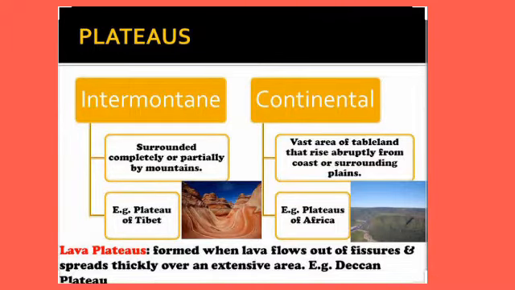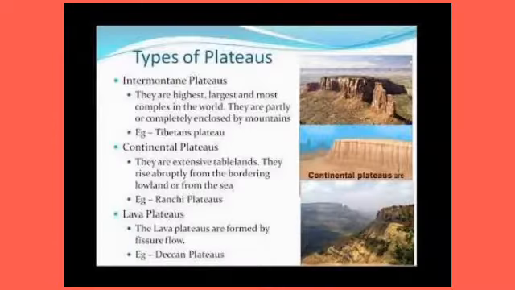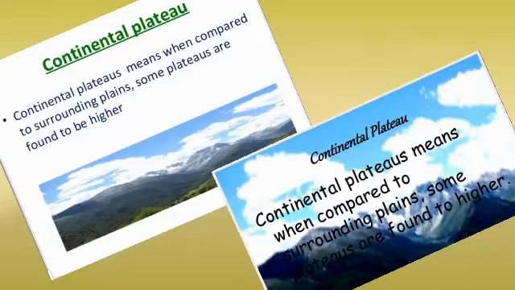On the basis of their origin and location, plateaus can be broadly classified into the following types: intermountain plateaus, continental plateaus, and lava plateaus. The first type of plateau which we are going to discuss now is the continental plateaus. The continental plateaus are extensive plateaus which rise abruptly from the bordering lowlands or from the sea. This type of plateaus seldom have mountain rims. The plateau regions of South Africa, West Australia, Greenland, and Antarctica are examples of continental plateaus, children.